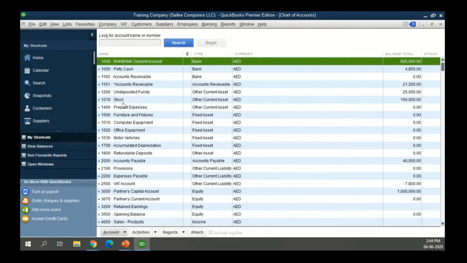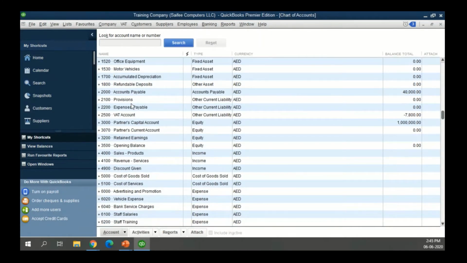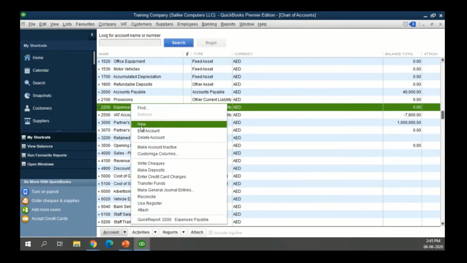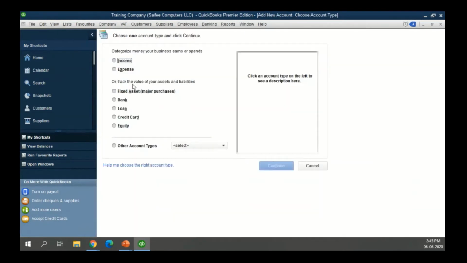When I click that master option, the system will open this chart of accounts list, or the ledger list, wherein I can right click and say new. This is where I get an option to choose one of the account types provided by the system. So you don't need to build everything from scratch. The software is designed in a way to help you get up and running faster. Let's say we want to create an expense. On the right side, it even tells you what this expense category is used for.